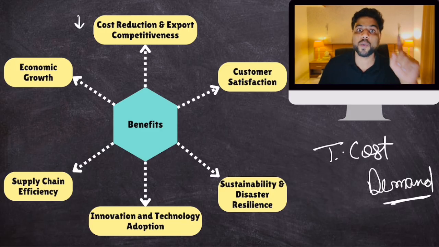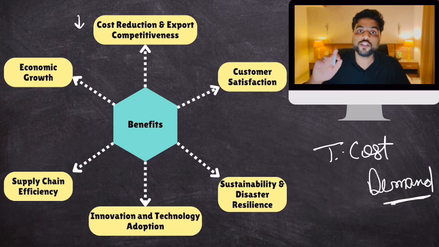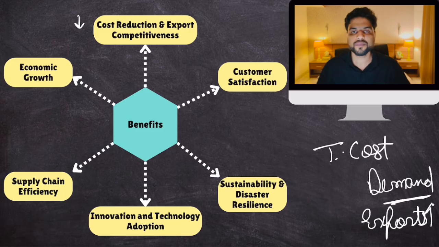You know, there is a reason why China is able to sell to the entire world: its logistics sector is so efficient that its logistics cost comes down. China is able to sell very cheap goods. There are various other reasons also for why China is able to sell cheap goods. But the logistics sector is also one of those reasons. And because China is able to sell cheap goods, everyone buys from China. That is why China's exports increase. Yes, because China is able to outcompete every other company.